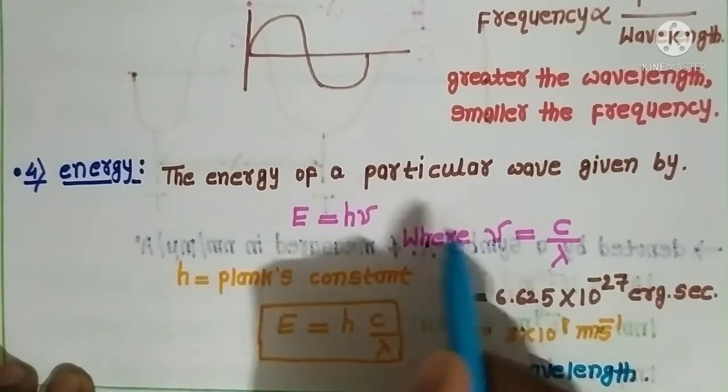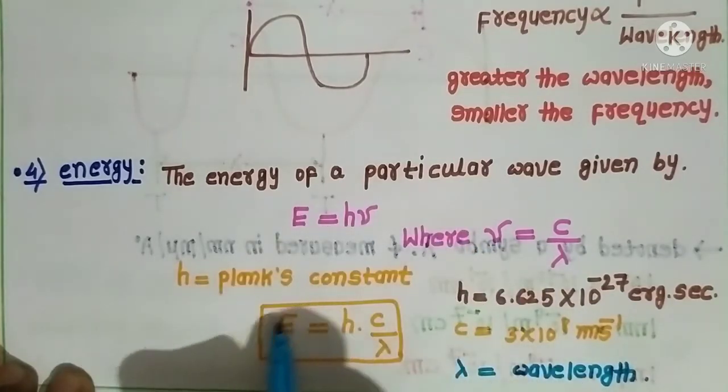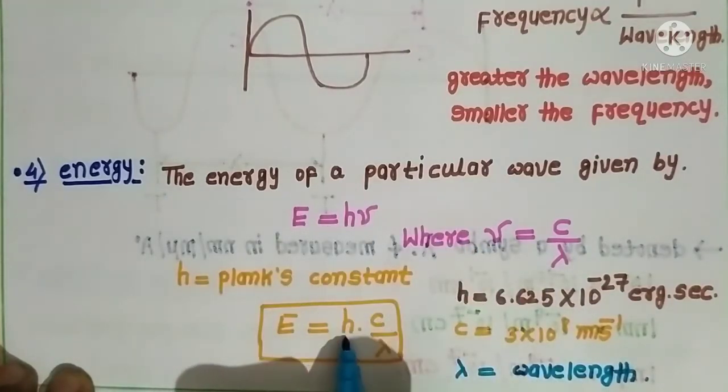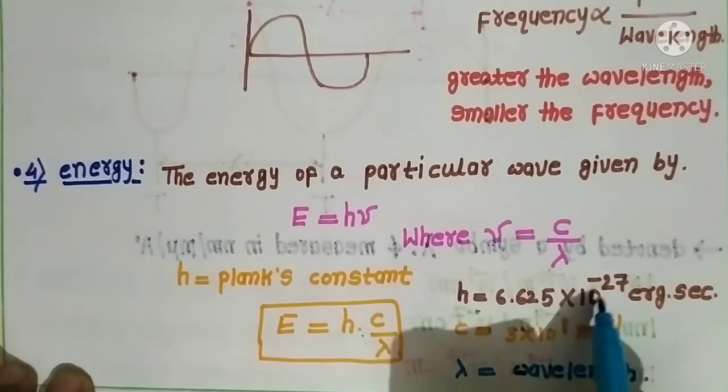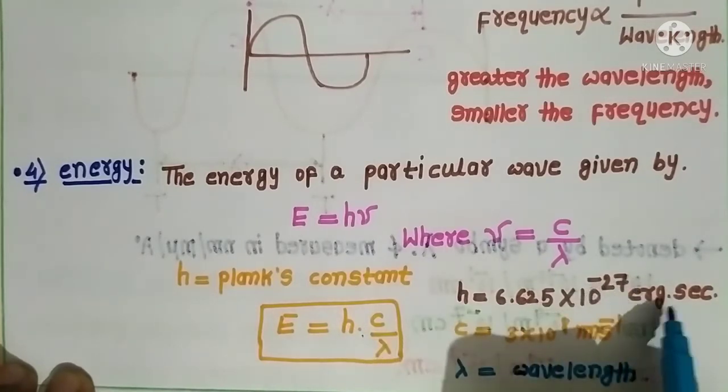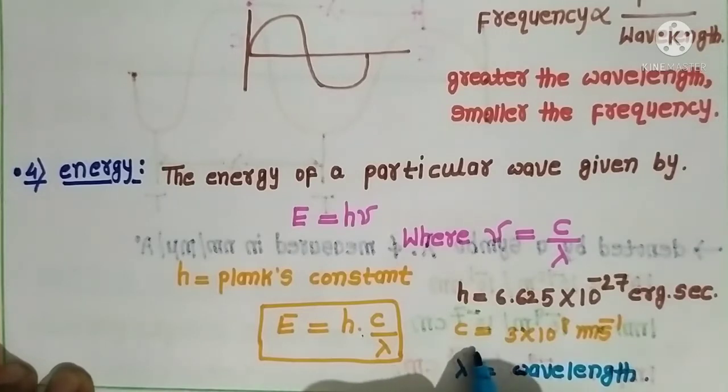When we put this in place of nu, we get E is equal to h c by lambda, where h is Planck's constant, which has a value 6.625 into 10 to the power of minus 27 erg second. c is the velocity of light, which is 3 into 10 to the power of 8 meter per second, and lambda is the wavelength of the particular wave.